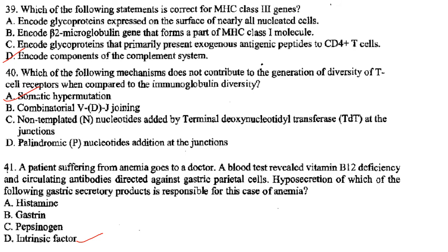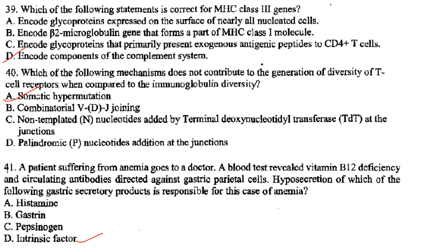In T cells, there is no somatic hypermutation. Somatic hypermutation does not occur in T cell receptor genes, so the variability of the CDR1 and CDR2 region is limited to the germline V gene segments. So the answer is option A, that is somatic hypermutation.